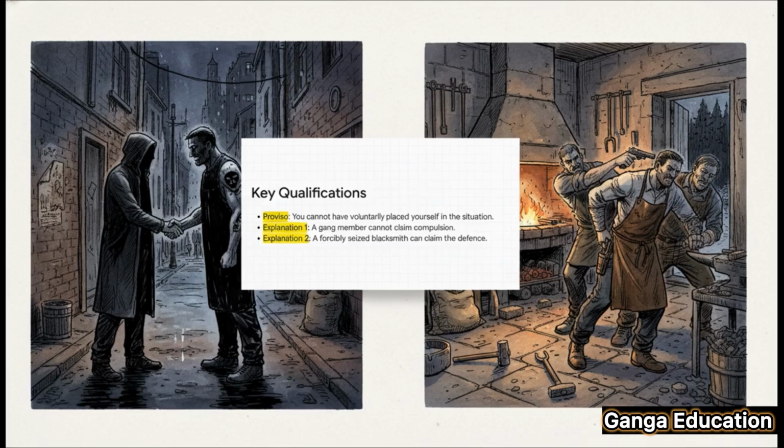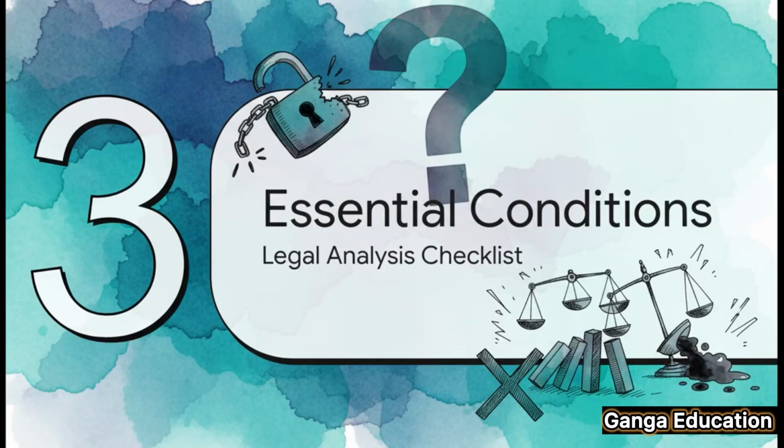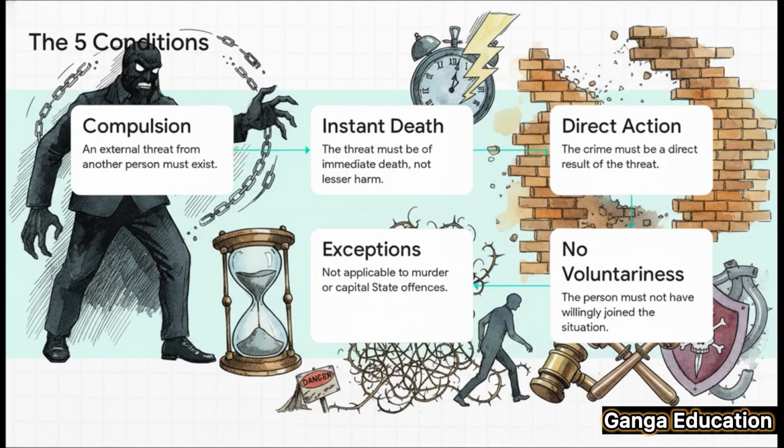A blacksmith who is kidnapped and forced at gunpoint to break open a door, well, he can claim this defense. So, to make this really practical for you, especially for those tricky problem-based questions in exams, let's distill this all down into a simple 5-point checklist. If even one of these conditions isn't met, the defense is going to fail. Let's run through this checklist together.